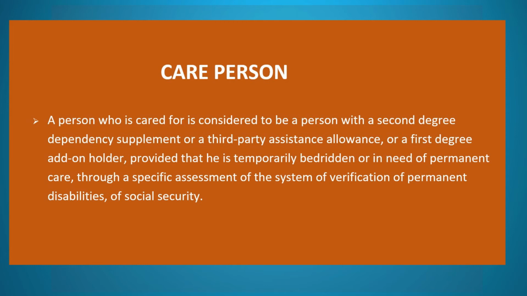Care person. A person who is cared for is considered to be a person with a second-degree dependency supplement or a third-party assistance allowance, or a first-degree add-on holder, provided that he is temporarily bedridden or in need of permanent care, through a specific assessment of the system of verification of permanent disabilities of Social Security.